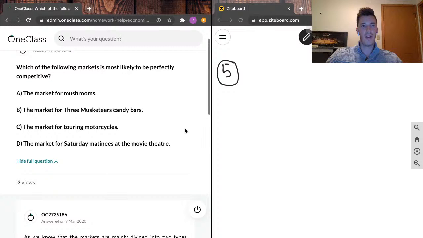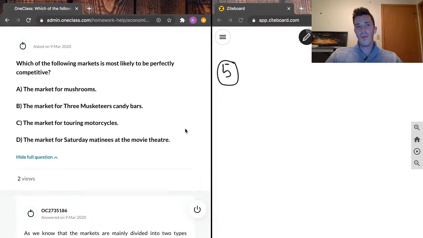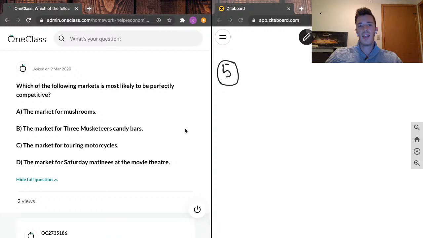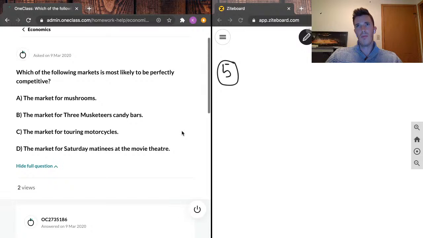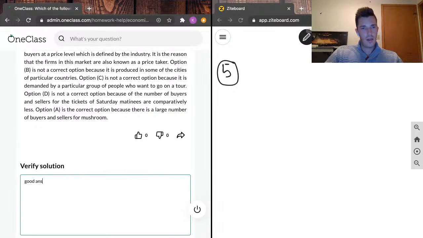And just to give you a better idea of what a perfectly competitive market is like, you could also argue the market for Three Musketeers candy bars is correct here. But the keyword, as I said earlier, is that there's a large number of buyers and sellers. More people use mushrooms on a day-to-day basis than Three Musketeers candy bars, which I believe is why it's the most correct answer here. So I'm going to say good answer and write up. I would just maybe elaborate a bit more on why B is incorrect.